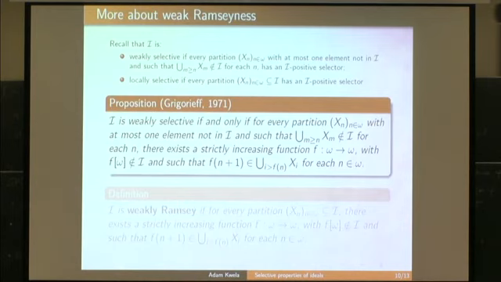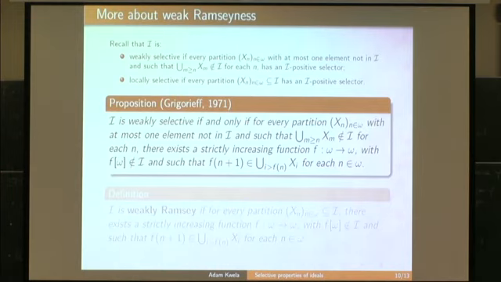We search for the selector, enumerate it increasingly, and this is this function f. We want this selector not to belong to the ideal, so f of omega does not belong to the ideal.